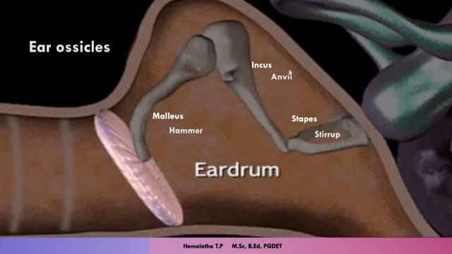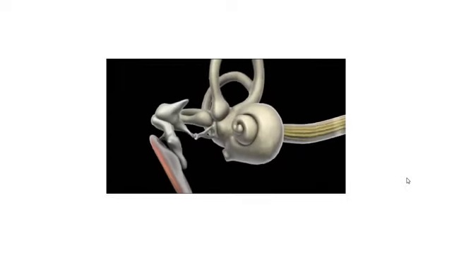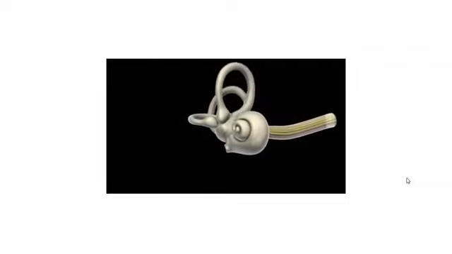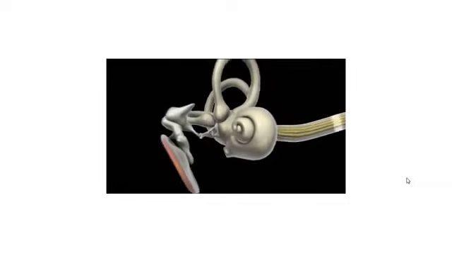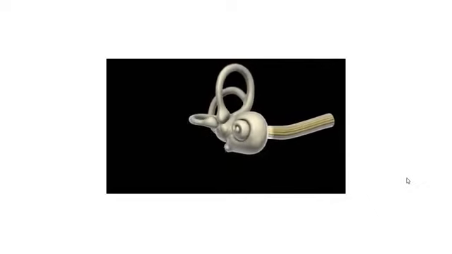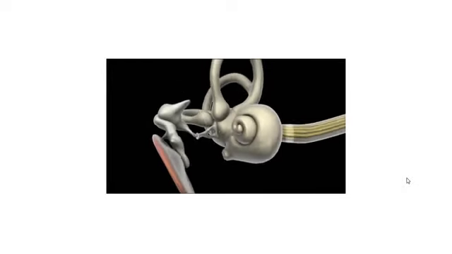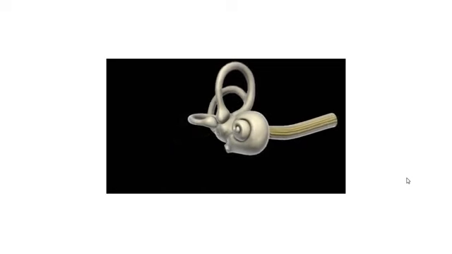So the middle ear mainly consists of ear ossicles, which receive the sound from the eardrum and send it to the next region, that is the inner ear. This middle region also contains two windows which are called the round window and the oval window. In this picture you can see the round window and the oval window. The name is given based on the shape of the window. The window which is oval in shape is called the oval window, and the window which is round in shape is called the round window. These two windows are just openings from the middle region to the inner region. They give a connection between the middle ear and the inner ear.